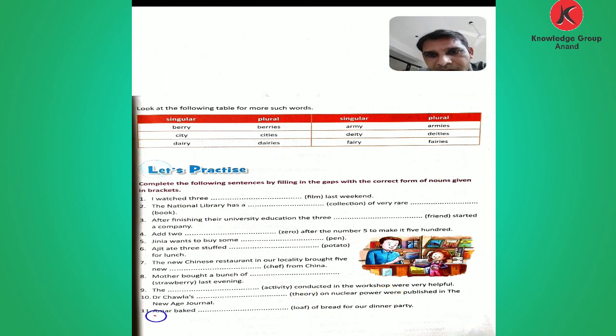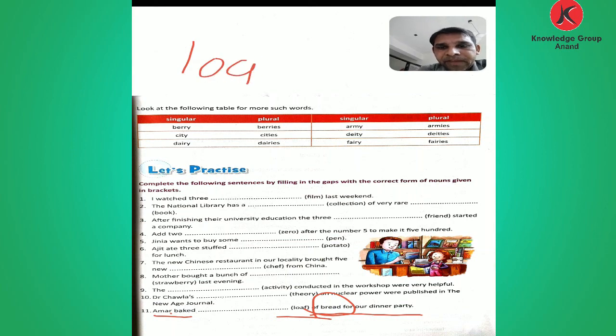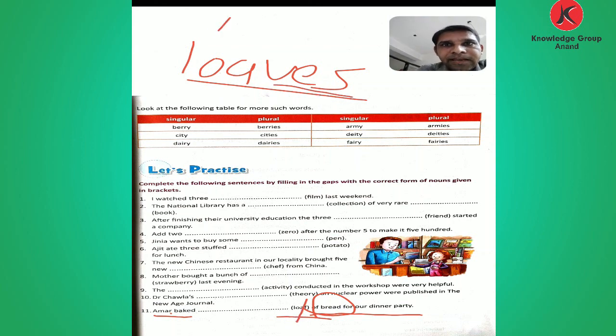Comes to the 11. Amar baked blank of bread for our dinner party. Okay, baked blank of bread. It's a bread. What? Loaf is given. So LOA. Then what you add? Loaves. Not a single, but plural. Remove the F and adding VES. 11 number. Amar baked loaves of bread for our dinner party. So this is the answer of this. Fill in the blanks. I hope you understand it. And thank you for listening to me.